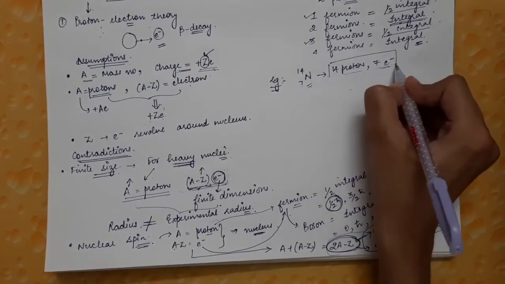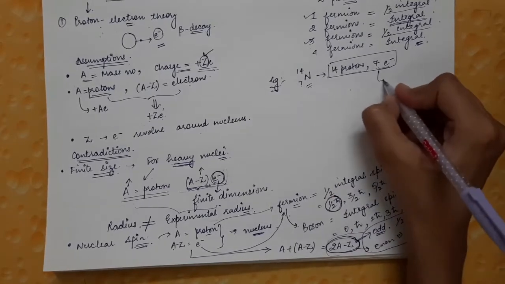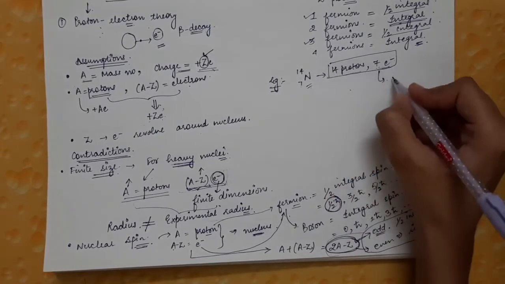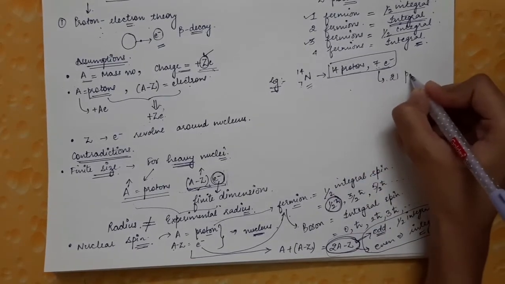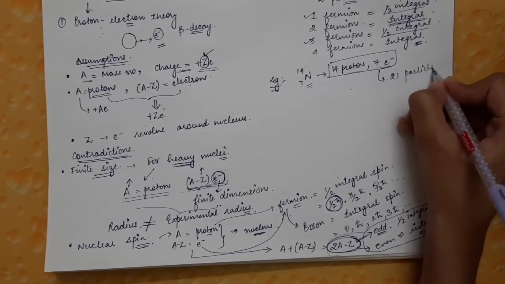So the total number of particles inside the nucleus will be 14 plus 7, which is 21 fermions.